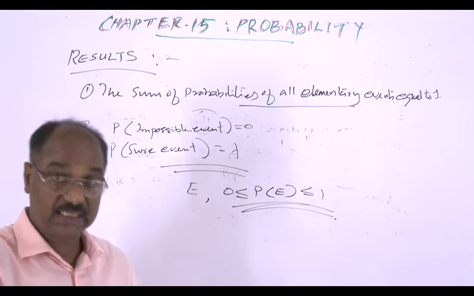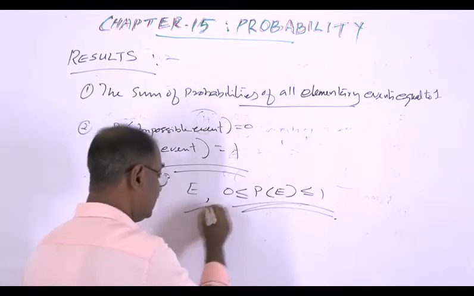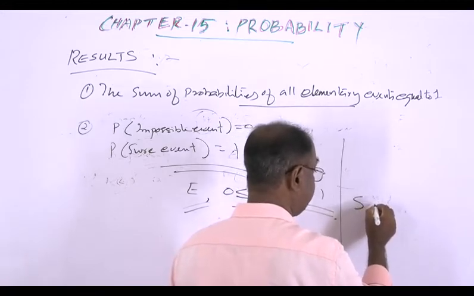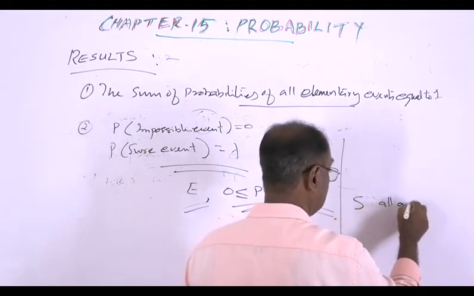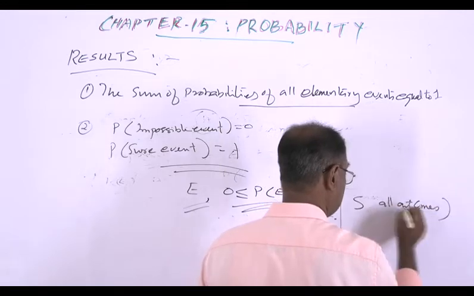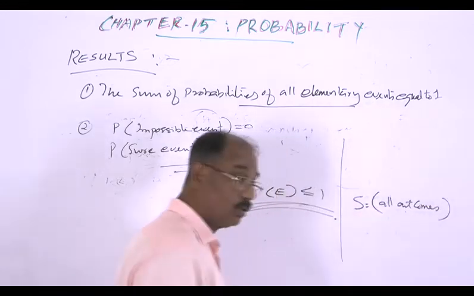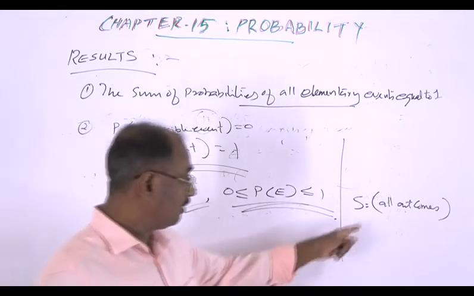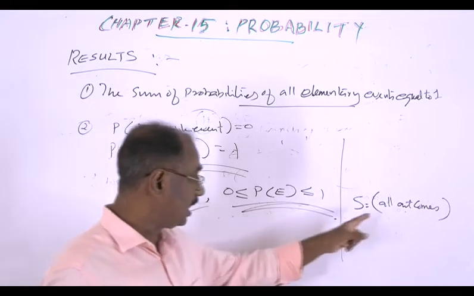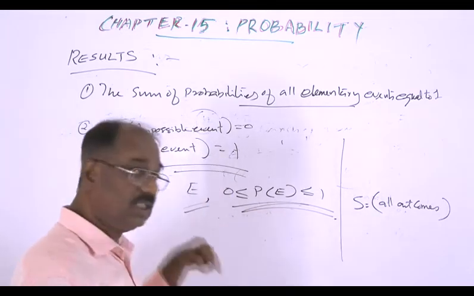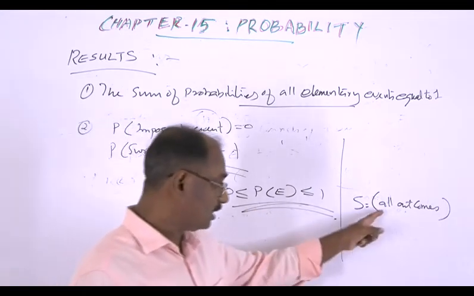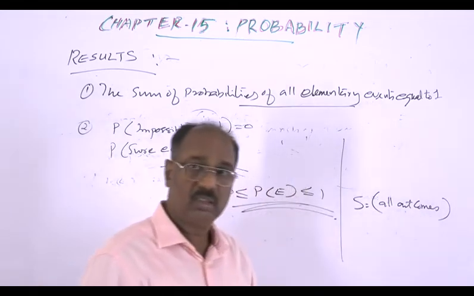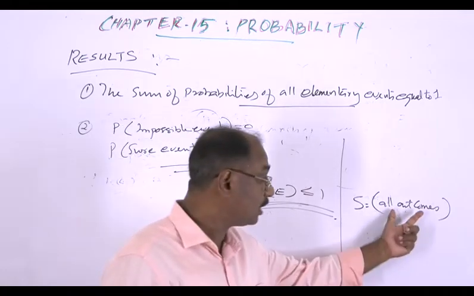Or in other words, consider E an event and S the sample space, consisting of all outcomes. Then consider the number of outcomes favorable to this E. Either there is no favorable outcome, or all outcomes are favorable, or a part of them is favorable.